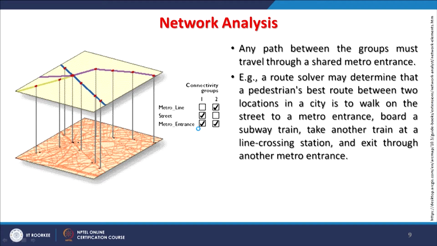So for example, a route solver may determine that a pedestrian's best route between two locations in a city is to walk on the street to a metro entrance, ride a subway train, take another train at line crossing stations, and exit through another metro entrance. What it means is that in many big cities, where they have multiple lines, like orange line, blue line, green line, if we are talking only about the metro, there may be different levels underground.